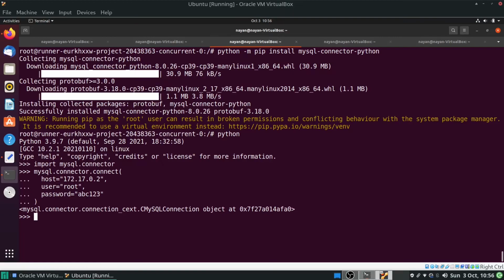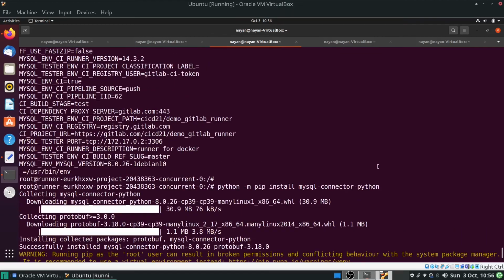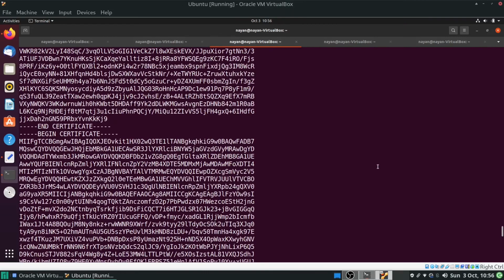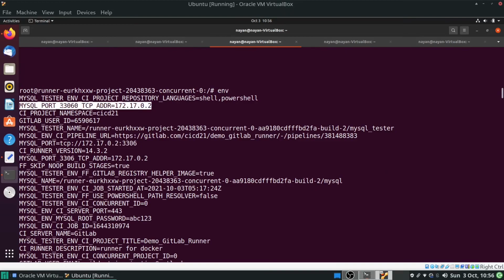Another way that I would like to show to get this host detail is, first of all, we will get the environment variable name which we can utilize. Let me go to the top again. Okay, so I will use this particular environment variable as my host name and to get the value. In your case, if you are not using a MySQL database or if you are using any other service image, these variables and their corresponding values can be different.